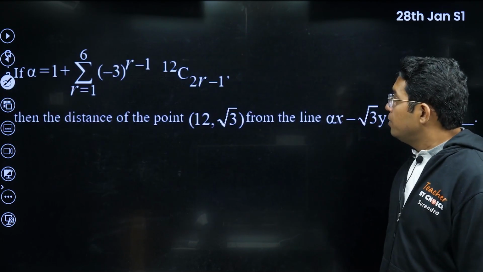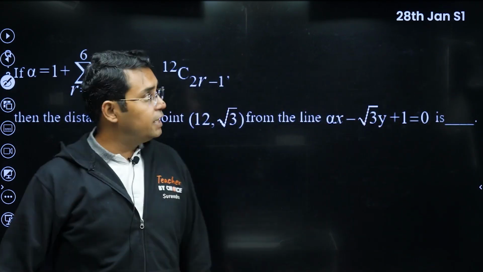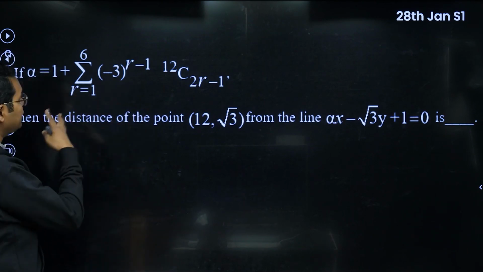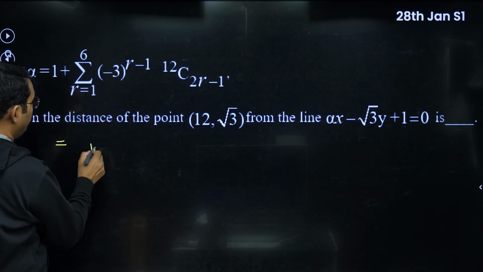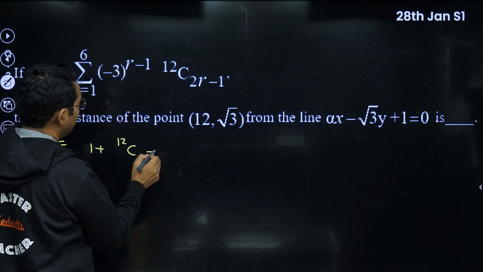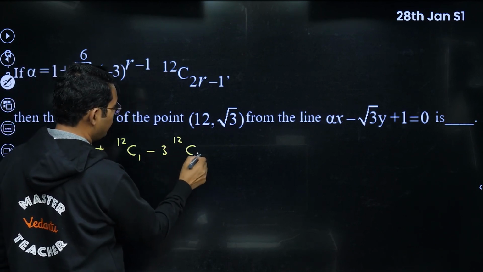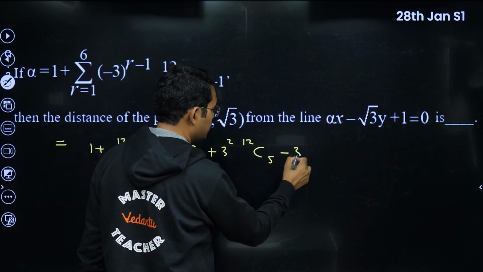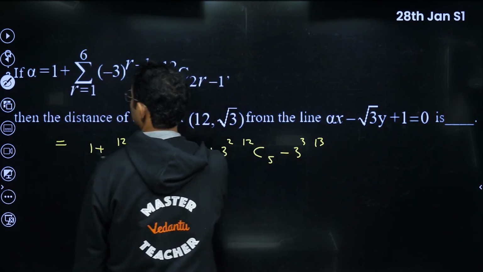Moving to the next question, that is 28th January shift 1. In this question, let me first expand this thing, what they are asking. It is 1 plus, this will become 1, 12C1, then minus 3, 12C3, then plus 3 square, 12C5, then minus 3 cube, 12C7.